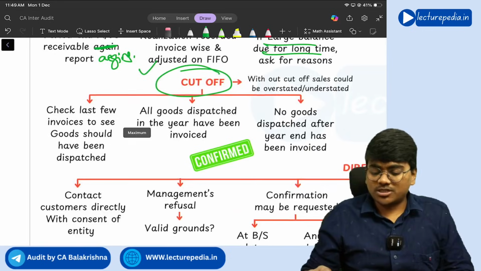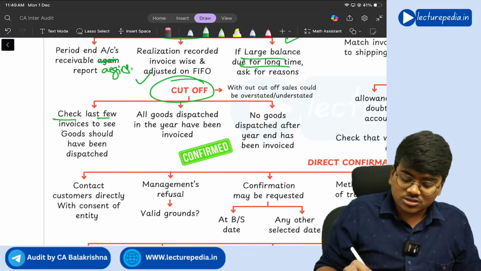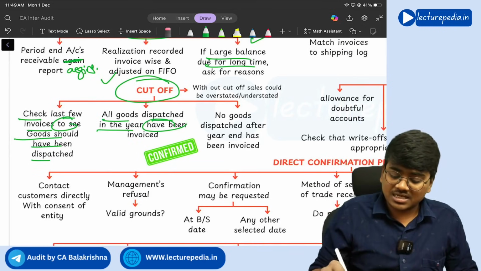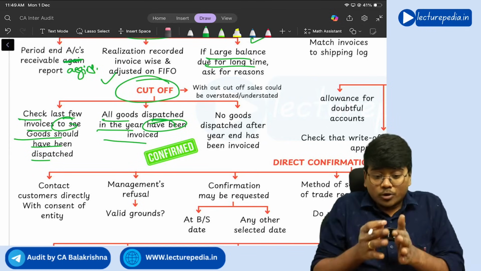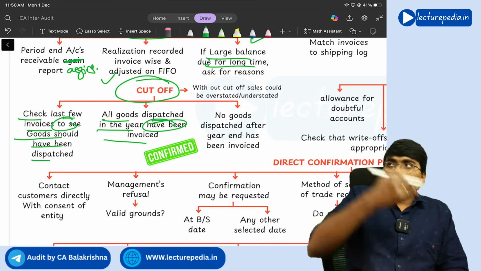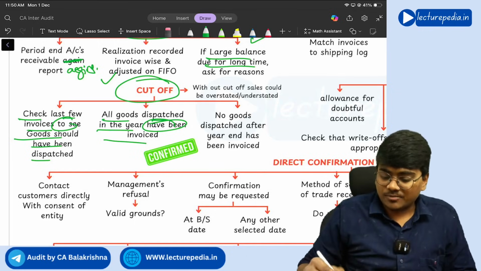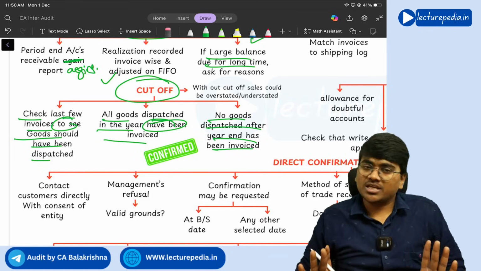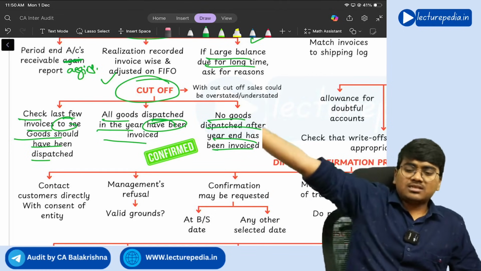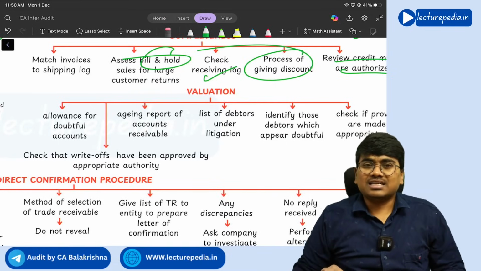So, cutoff with respect to trade receivable means cutoff with respect to sales. So check last few invoices to see goods should have been dispatched, and all goods dispatched in the year have been invoiced. So only goods dispatched during the current year should be invoiced and included in the current year. You should not invoice the next year's goods and include it in the current year. Next, no goods dispatched after the year end has been invoiced. So if at all any goods has been dispatched in the next year, that invoice should be raised in the next year, right?